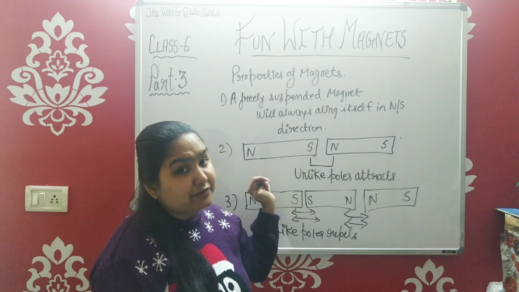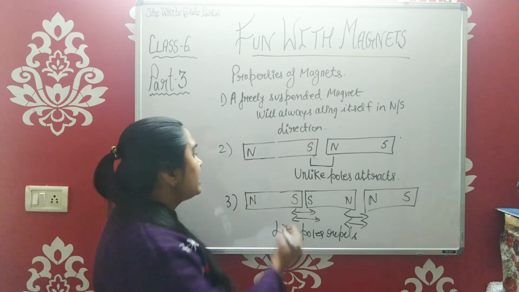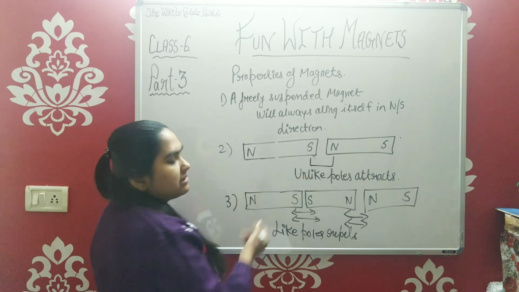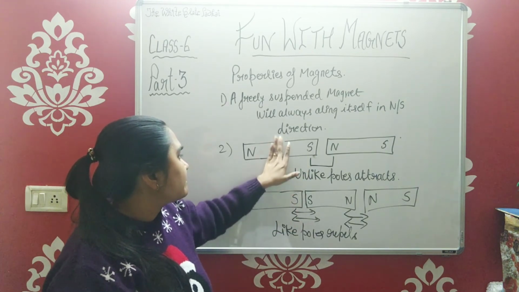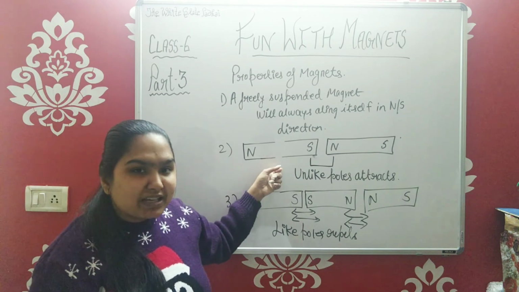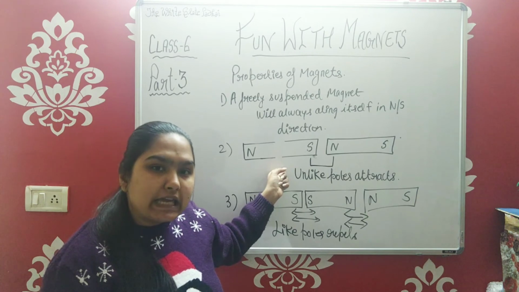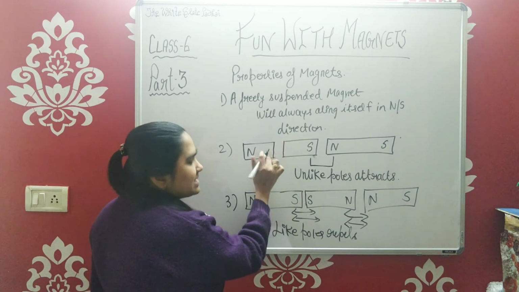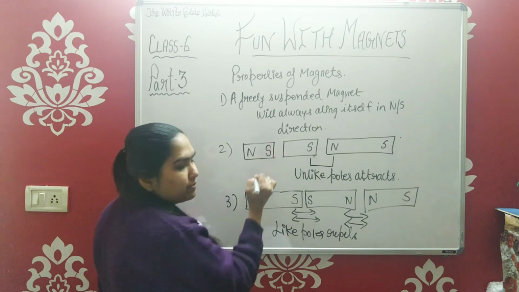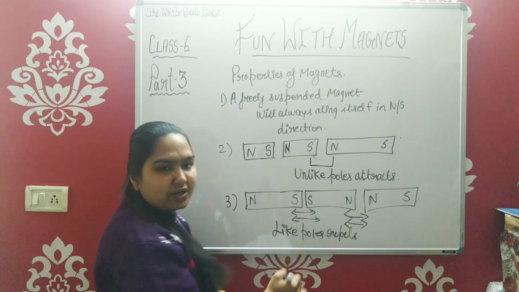One more thing is left, and that is that these poles can never be broken off. It means if I consider that, let's take them apart, let's break this magnet from here, it will generate its south and north pole again. Now if I have broken this into two parts, south is missing here, so it will generate its south pole here, and north is missing here, so it will generate its north here.